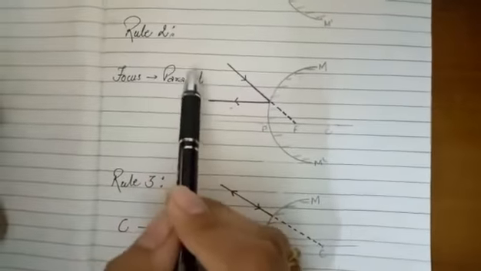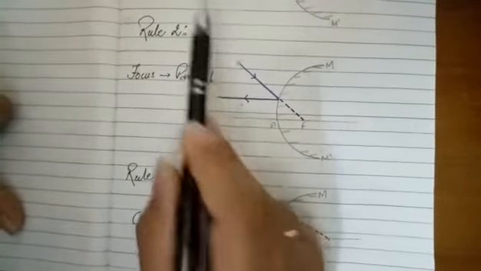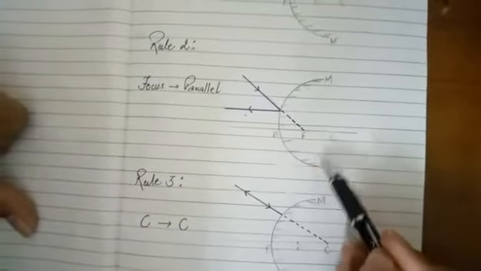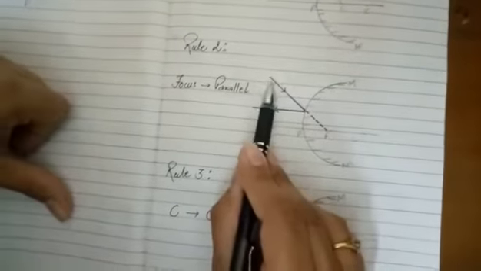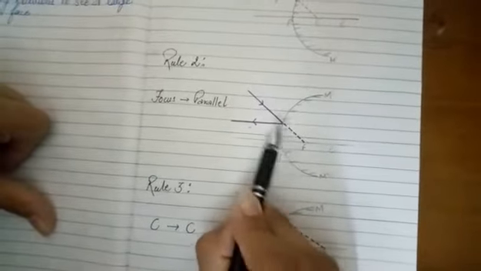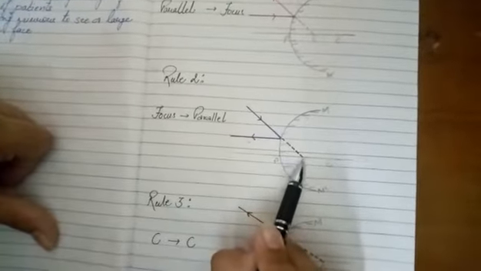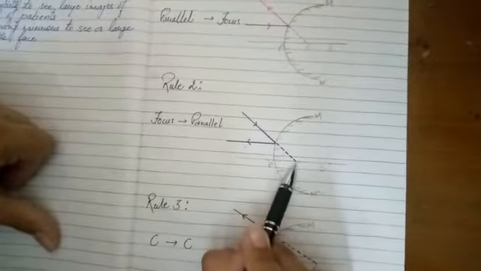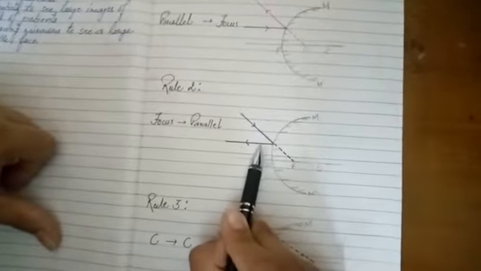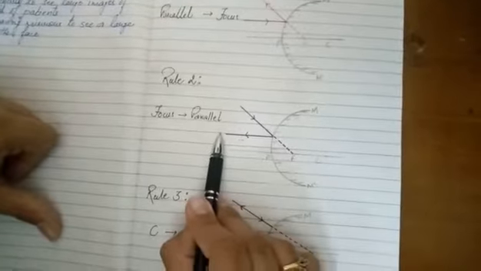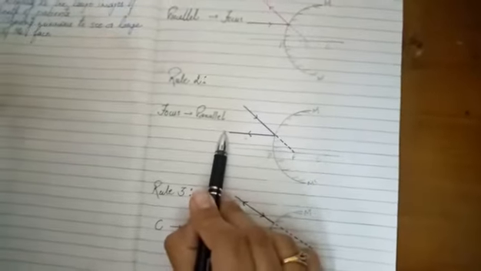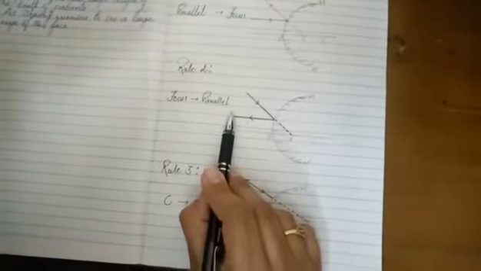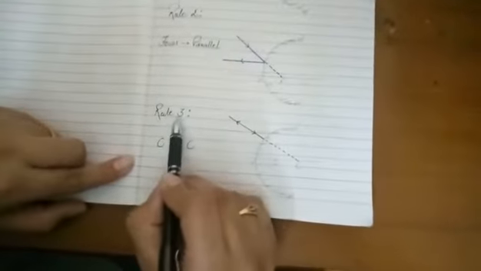See here. Now this is exactly the opposite of your rule number 1. Imagine the same case. I am having one convex mirror. The ray which appears to pass through focus, now I am producing this line backward like this. The ray which is falling like this, it seems that it is passing through focus. After reflection, it will move parallel to the principal axis. Now in these cases, that is in the cases of convex mirror, we will usually use this term, appears to. Clear?